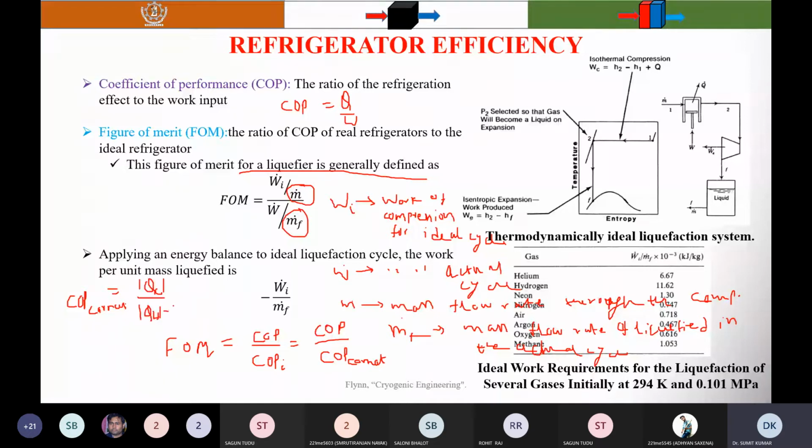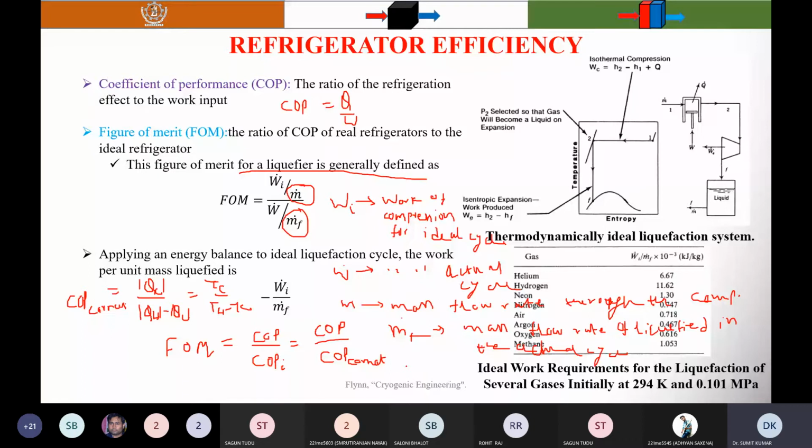QC is equal to TC, and you know that from the thermodynamic temperature scale, for a reversible process, the ratio of the heat transfer is equal to the ratio of the temperatures. So TC by TH minus TC.